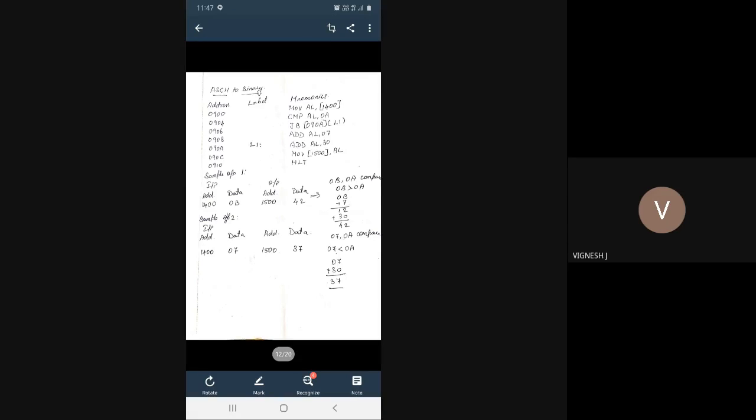In case the given value is greater than 0A, the jump instruction can't execute.